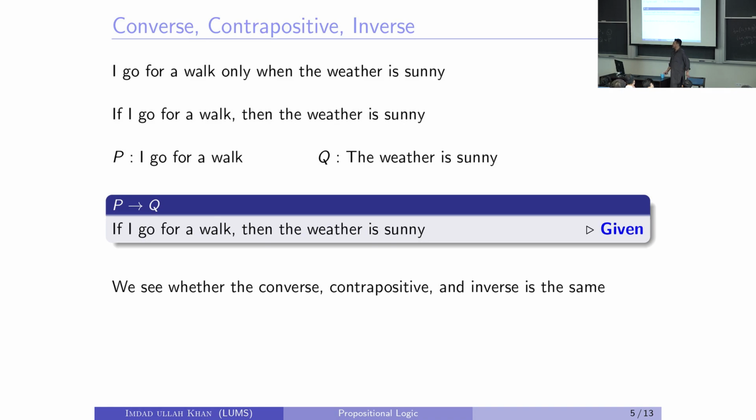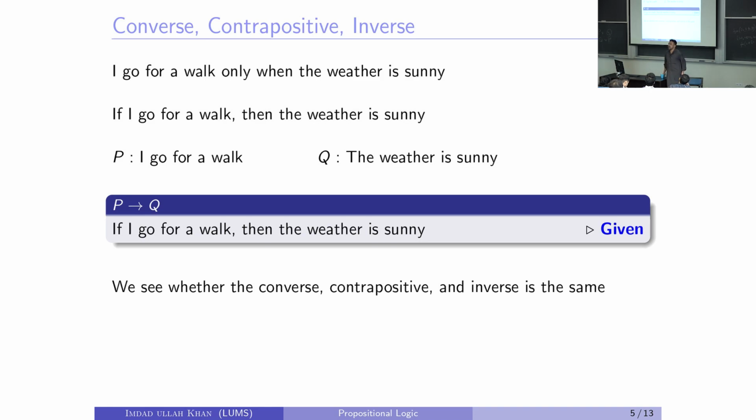Well, the statement is about me, so I know what I do. But it's written here, I go for a walk only when the weather is sunny. The English is vague enough, but even if I want to say this thing: if you come to me and it's raining, and you say let's go for a walk, in my policies I don't go for a walk in rain.